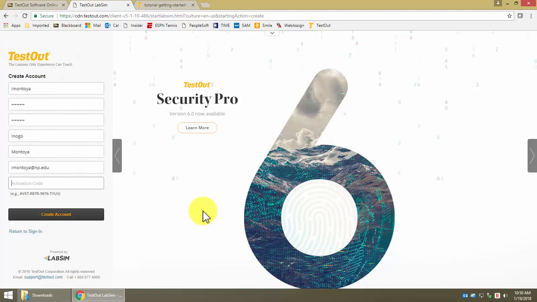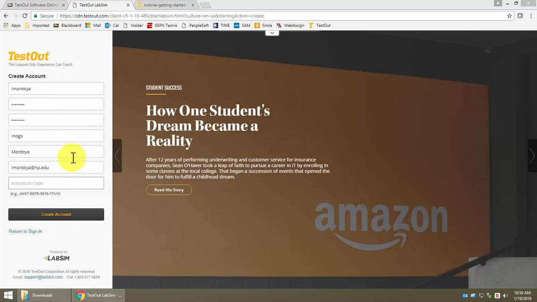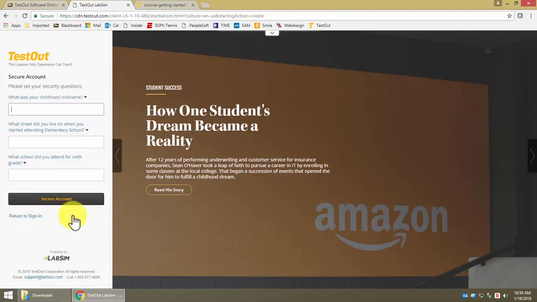Now this activation code is 4 sets of 4 characters separated by hyphens. To be safe, put your caps lock on because all the letters are capitalized, and go ahead and type the hyphens. I have gotten my activation code online, so I'm going to copy and paste it and see if that will take it that way. If not, I would enter it by hand. And there we go.